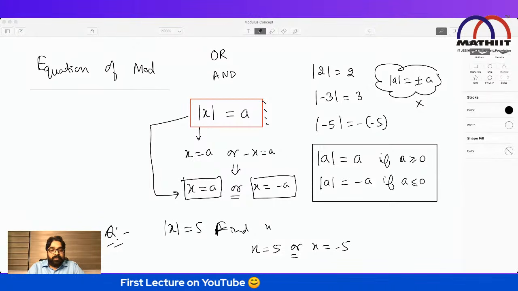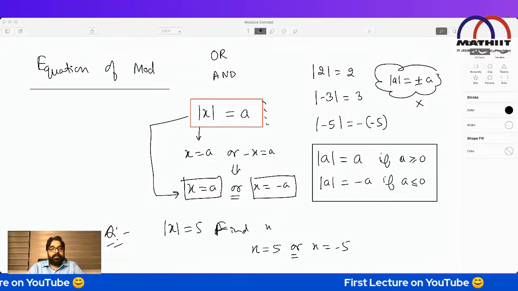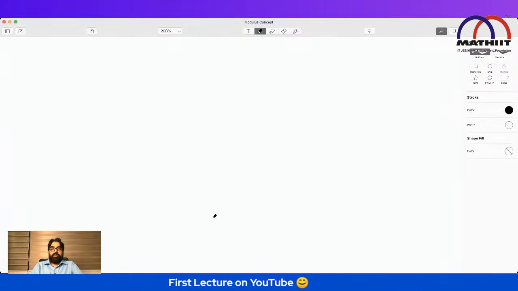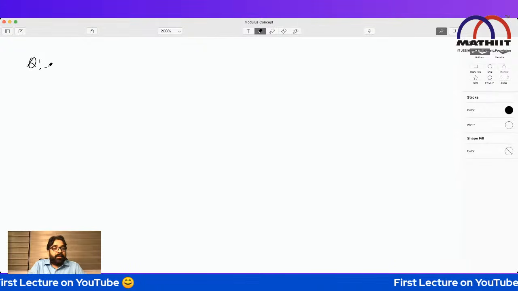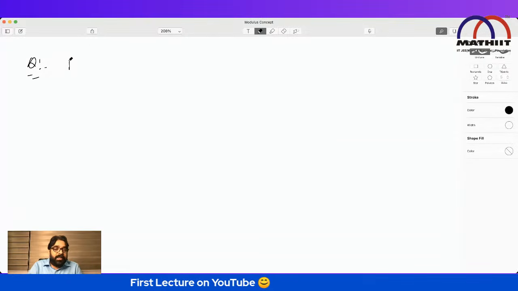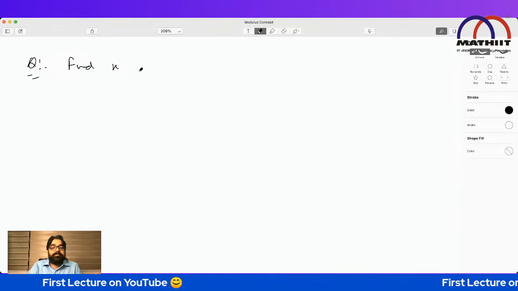Yes, can I go ahead? Is it clear to everybody? Fine. So quickly, let's think about questions on this. Basic fundamental: modulus is never negative. Suppose in all these questions you have to find x.